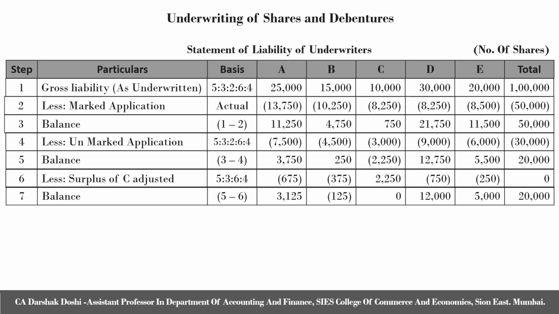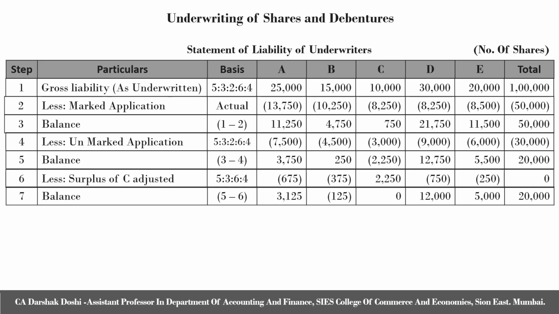For A, it comes as 3,125. For B, it comes as negative 125. C becomes 0. D 12,000 and E 5,000, again totaling up to 20,000 shares. Since we have B negative balance, which indicates a surplus of 125 shares with B, it will be distributed among the underwriters, that is A, D and E. There is no point in distributing the surplus of B with C as it already has a zero balance.